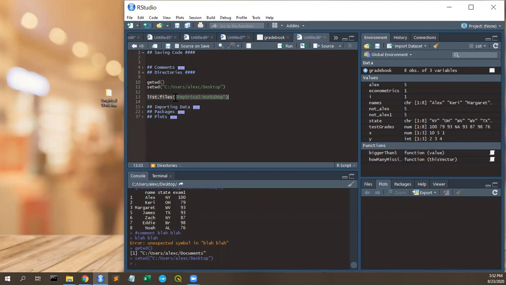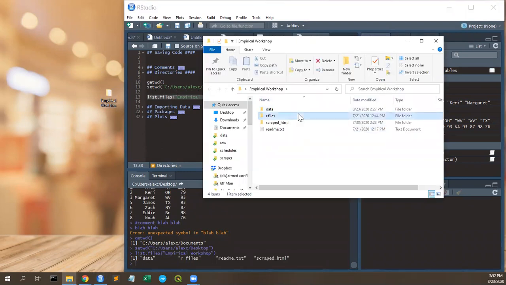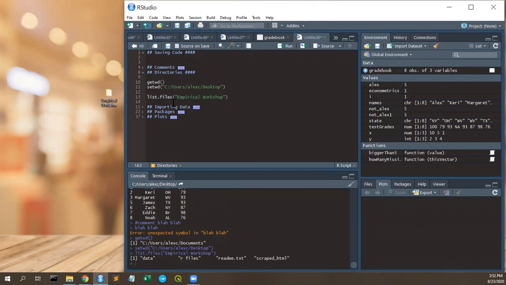But here I'm just going to list the files. So if I just do list.files, it gives me data, R files, a readme.txt, and scraped HTML. So if I open up this folder, that's exactly what's in there. So this is essentially a little file reader, but in a programming text version. But yeah, so I can list these files.